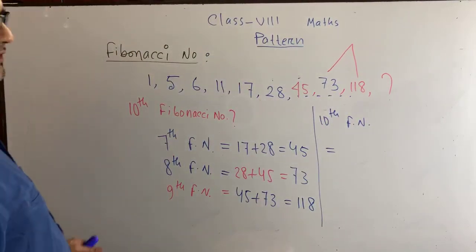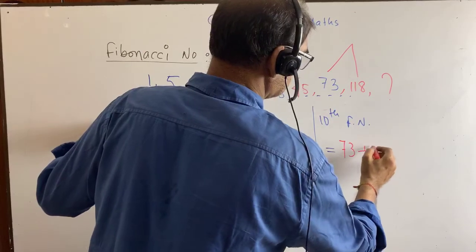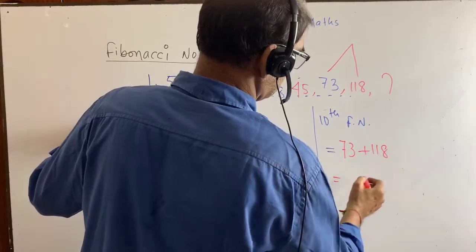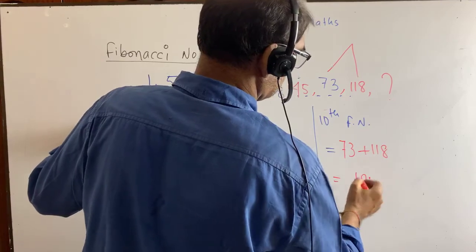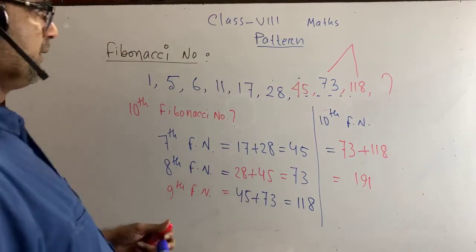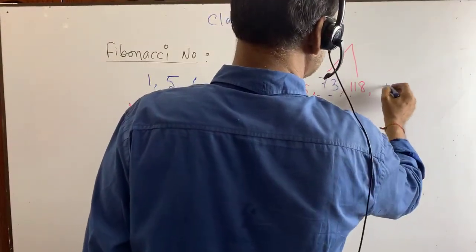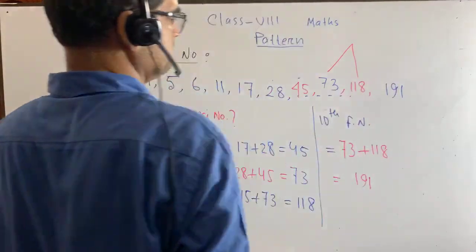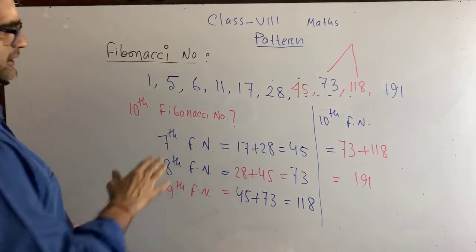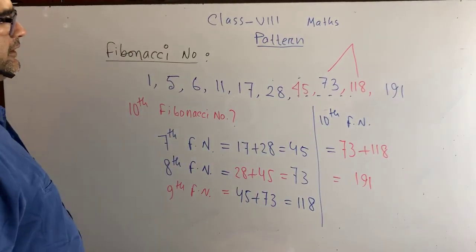So 73 plus 118 is 191. So in this math we have got our answer that our 10th Fibonacci number is 191. So these are all called Fibonacci numbers. Okay, please try to understand.